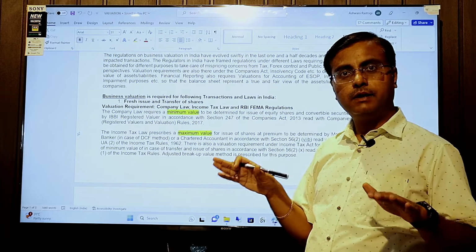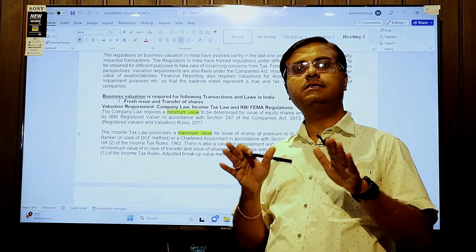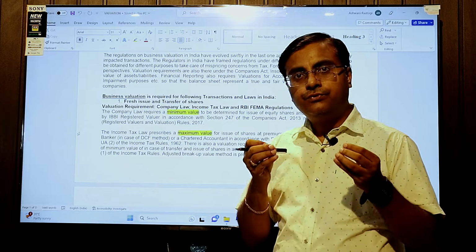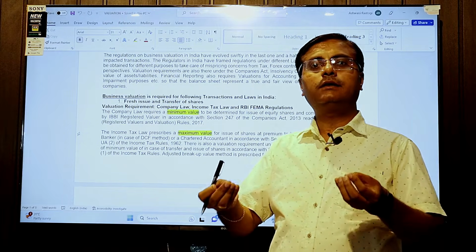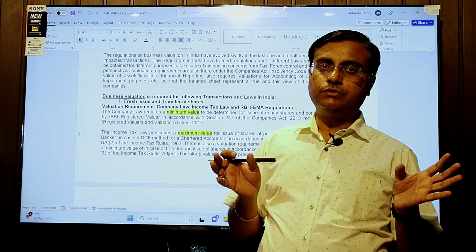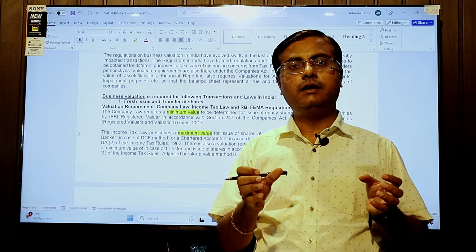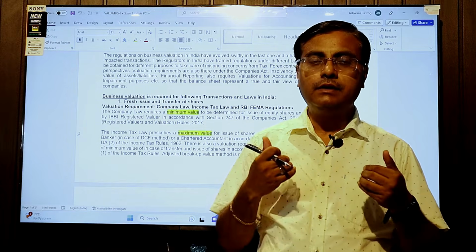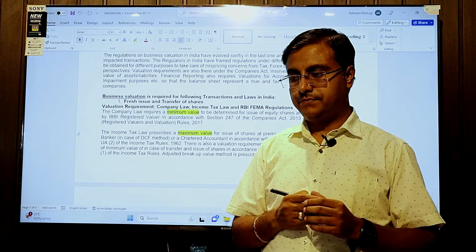The FMV concept in income tax says that the fair market value of that particular share is 11,000, and you are selling at only 450. So for the purpose of section 50CA, we will treat 11,000, the fair market value of that share, as the sale consideration. So the seller will be liable to tax on capital gain on the basis of FMV.